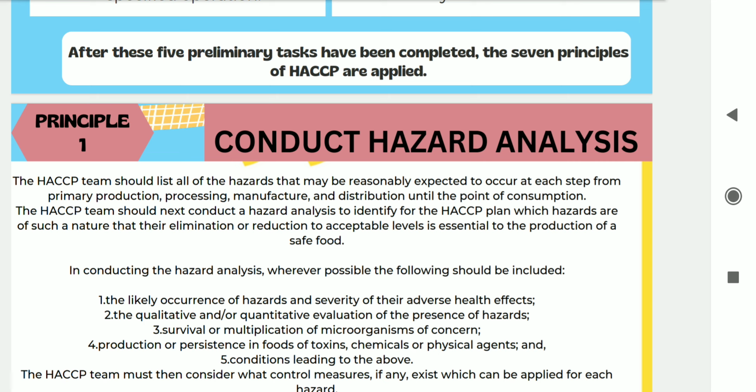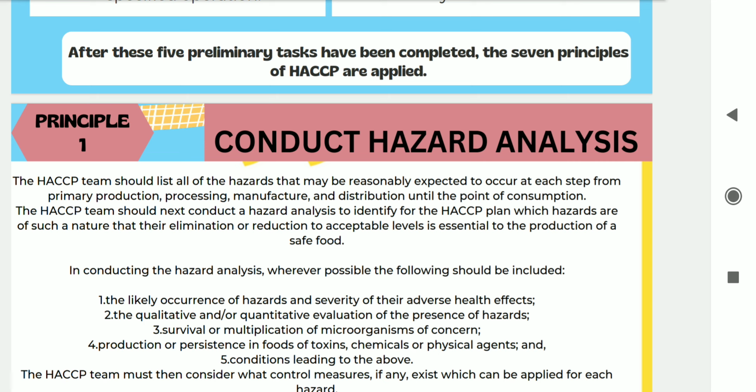The hazard team should enlist all the hazards that are associated with the process or the operation. The process can be primary production, processing, manufacturing, distribution until it reaches the consumption process. The HACCP team should conduct a hazard analysis to identify for the HACCP plan which hazards are of such a nature that their elimination or reduction to an acceptable level is essential to the production of safe food.